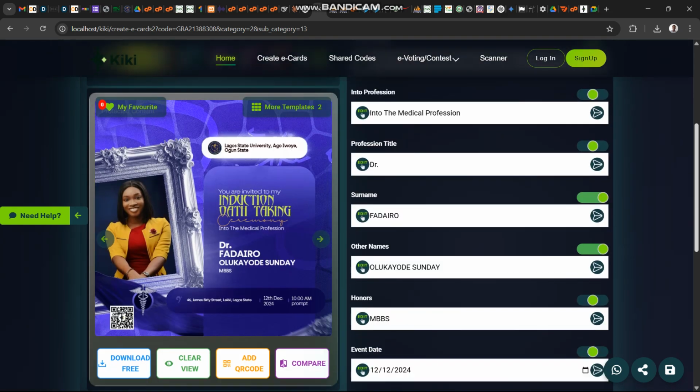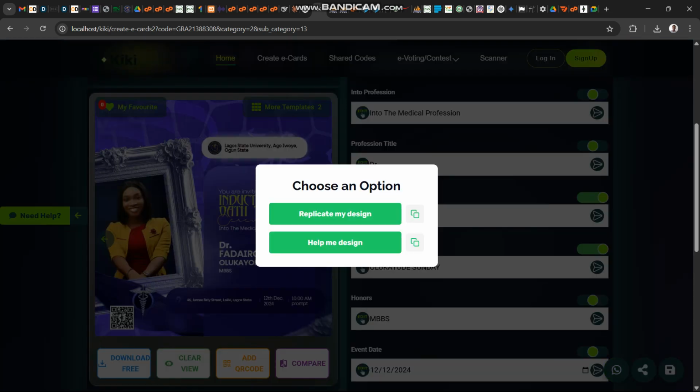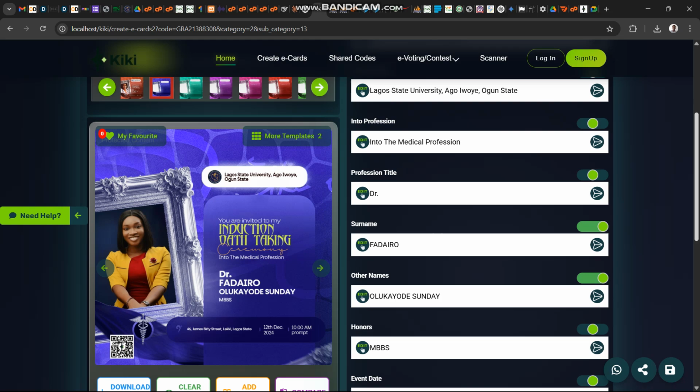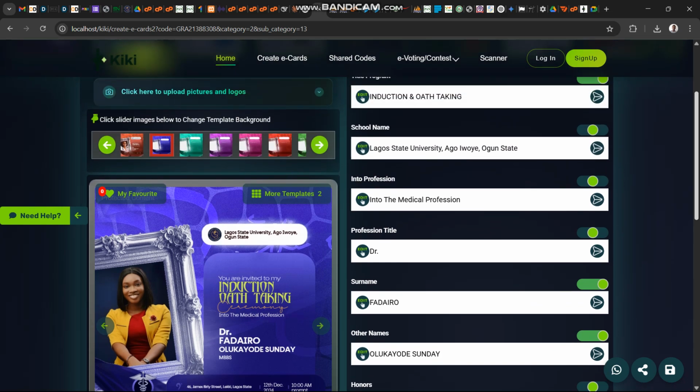So the beauty of Kiki is you can also do a real-time group design. Okay, a multi-person group design. So I can be designing from my end and I can share a link to you to also help me continue the design, or for us to do it live on the application. So all these things are possible, and you can decide to convert your design to an e-commerce design.